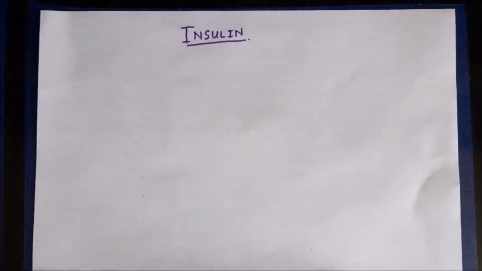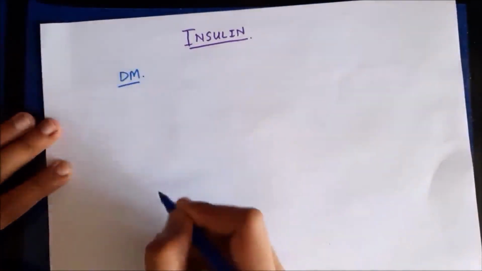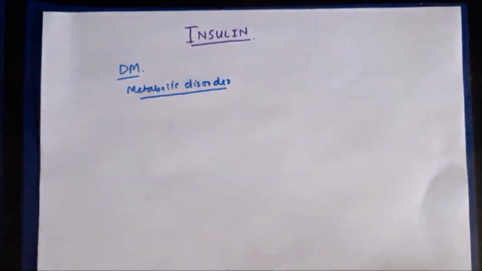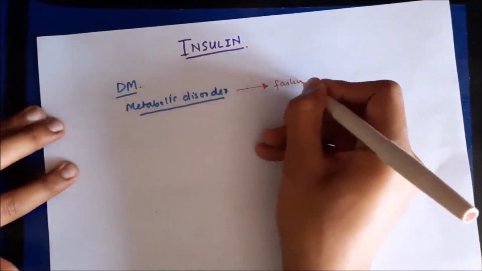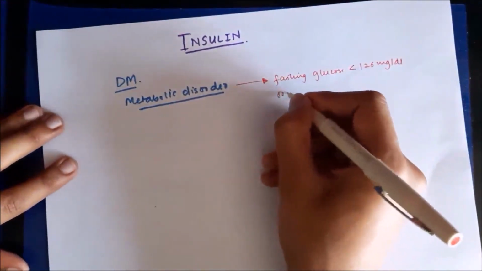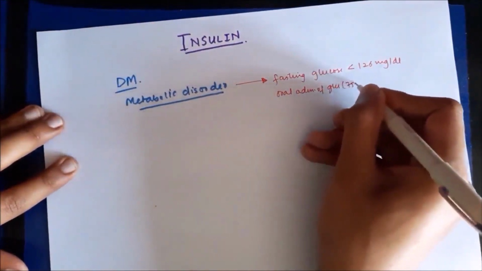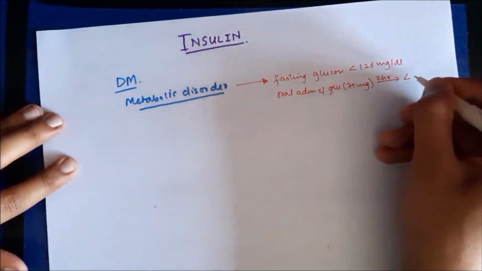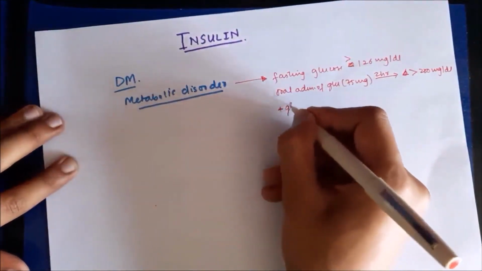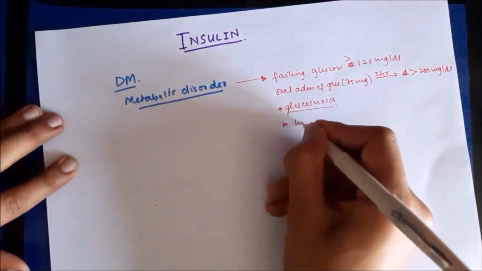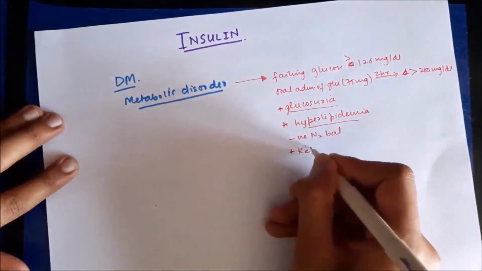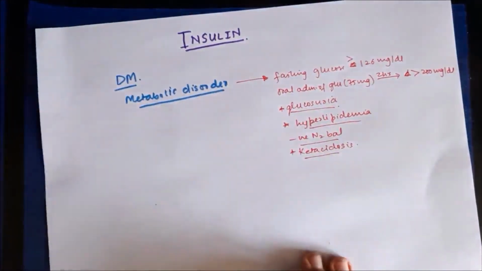Before discussing insulin, we should know something about diabetes mellitus. As we know, diabetes mellitus is a metabolic disorder. It is characterized by fasting blood glucose of more than 126 mg per dl, and after administration of 75 g oral glucose and measuring blood glucose levels after almost 2 hours, the levels of glucose will be more than 200 mg per dl. It is also characterized by glucosuria, that is presence of glucose in urine, as well as hyperlipidemia and negative nitrogen balance due to excessive protein catabolism, and diabetic ketoacidosis.